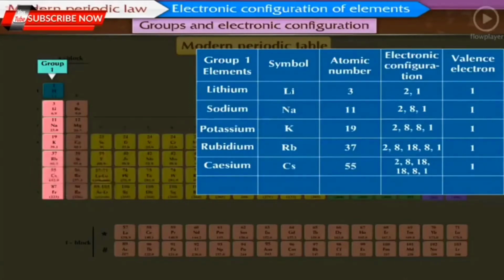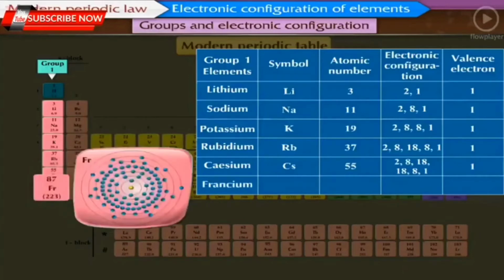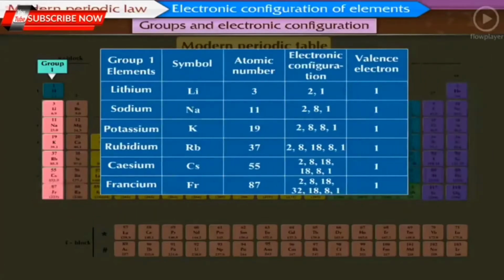The last element is francium, symbol Fr, atomic number 87, electronic configuration 2, 8, 18, 32, 18, 8, 1 and valence electron is 1. In this table, it is seen that in group 1, that is in the family of alkali metals, the valence electrons of all the alkali metals is the same.